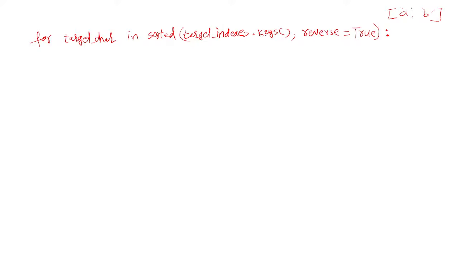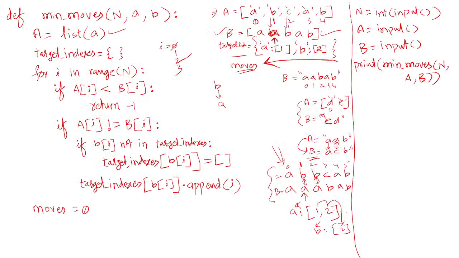So it gets all the keys from the dictionary, then sorts them in reverse order. Then you will get a list here. From this list, one by one character will be sent to this target character. First the B will be sent to this target character. That is what we understood here.